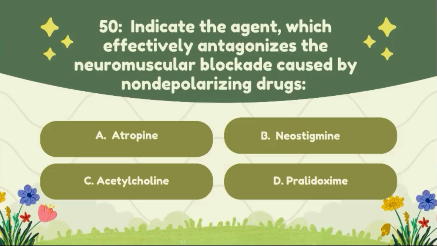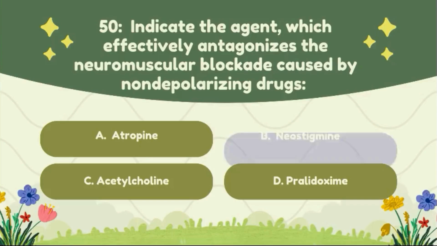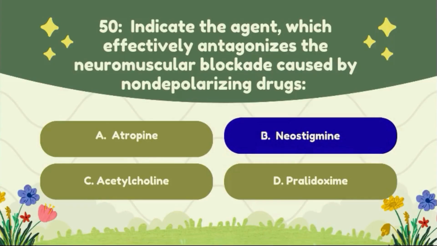Question number 62. Which of the following effectively antagonizes the neuromuscular blockade caused by non-depolarizing drugs? Option A, atropine. Option B, neostigmine. Option C, acetylcholine. Option D, pyridoxine. The correct answer to this question is option B, neostigmine.